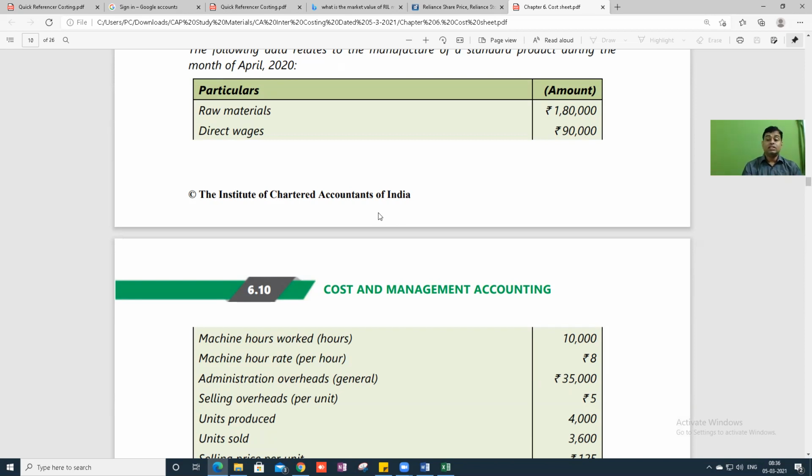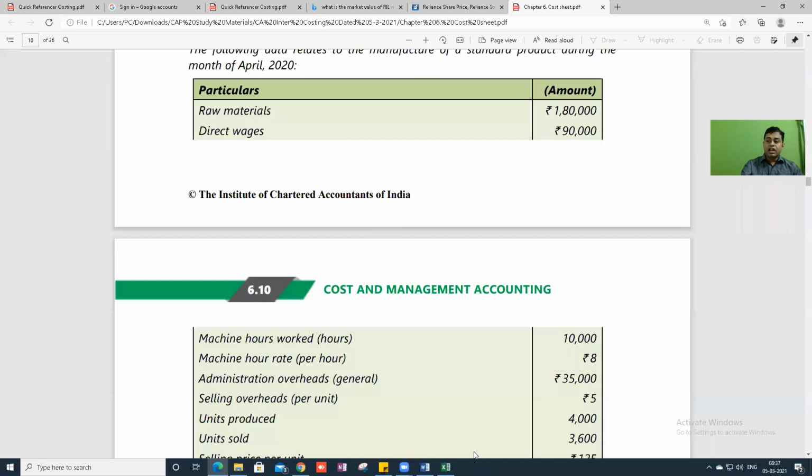Hello, I'm waiting for your answer. You have worked for 10,000 hours. Per hour, the machine will consume 8 rupees cost. What is the total cost consumed by this machine during the month? I'm waiting for your answer. Correct. Sarath is saying 10,000 into 8 is equal to 80,000. Sarath, correct answer, 80,000. One more answer came from a student. Correct answer. Very good. That's all.